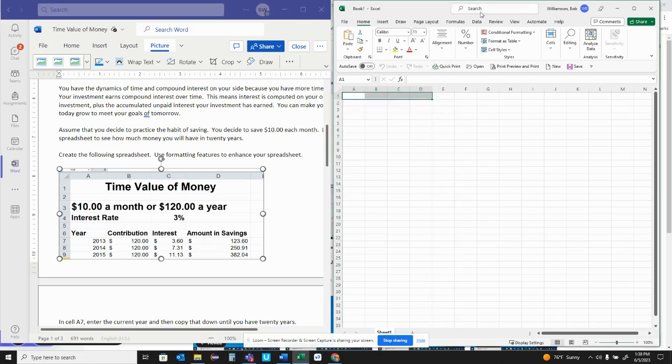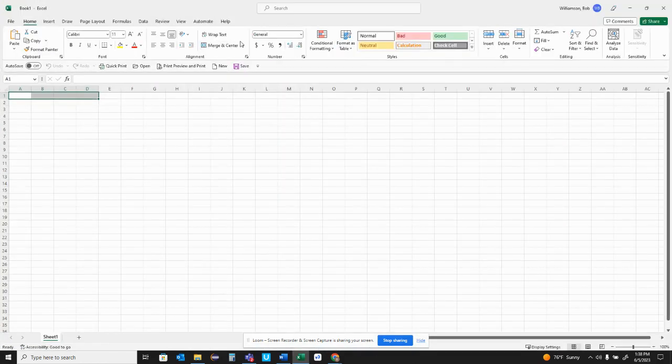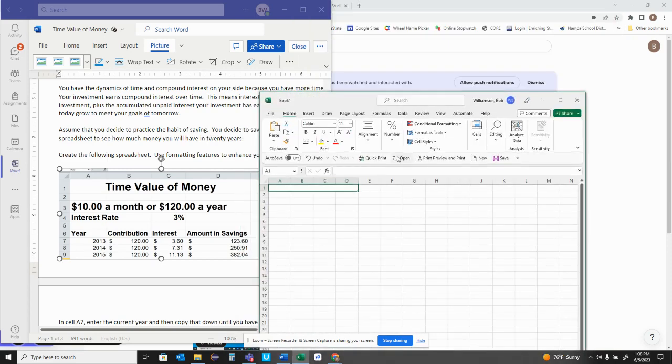So we want to merge and center that. And we want to say time value of money. And we're going to go down, nothing on line 2. Line 3 looks like it's got some merged as well, those same areas there.